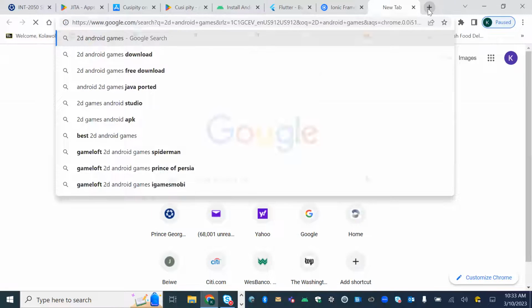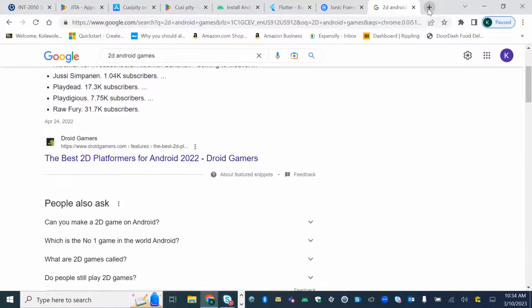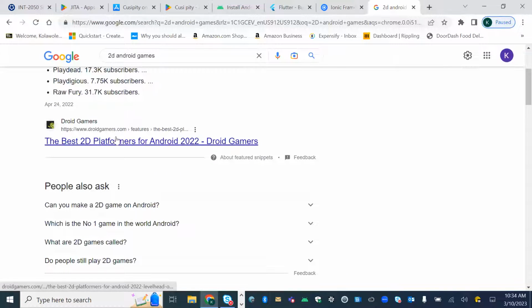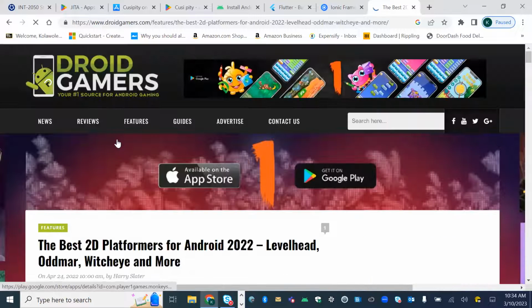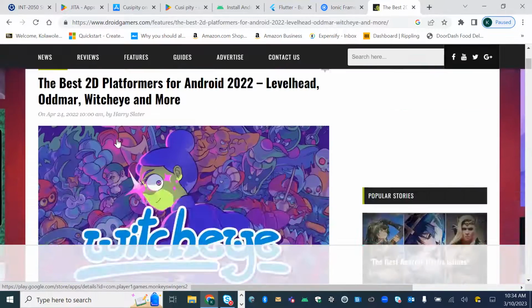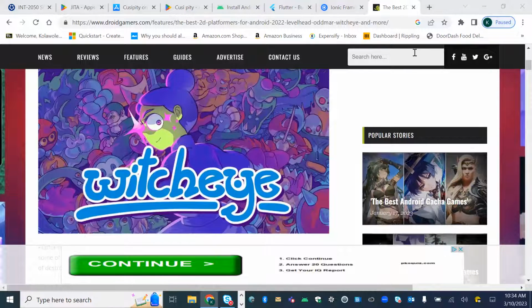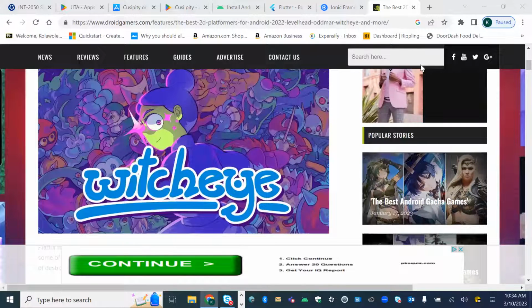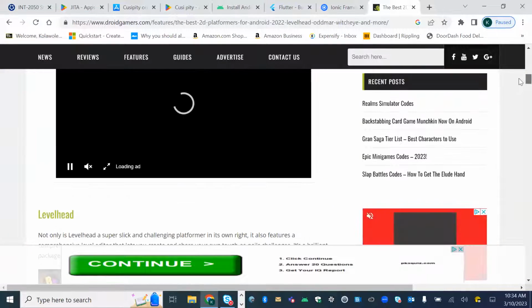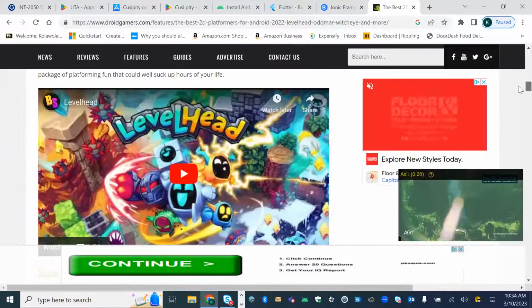So usually I go online and try to see what is out there. You can see the best 2D platformers for Android 2022. So I go online and try to see what others have done, to see how mine will be different. I try to do that to get some ideas. You'll be able to see some of those ideas out there, and some of them might have videos you can watch.